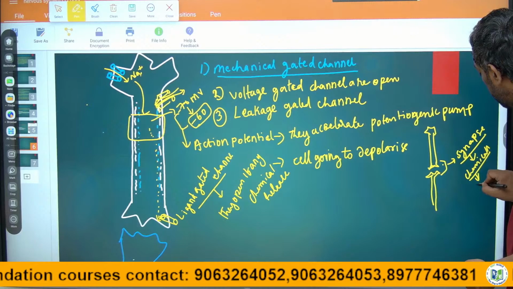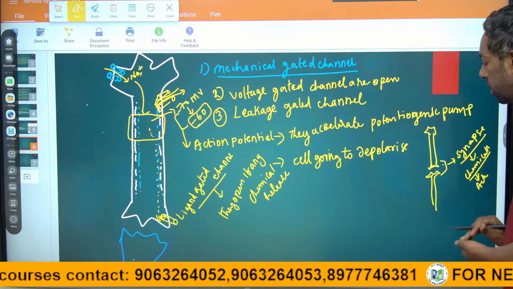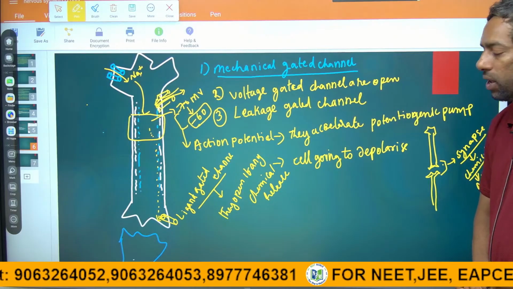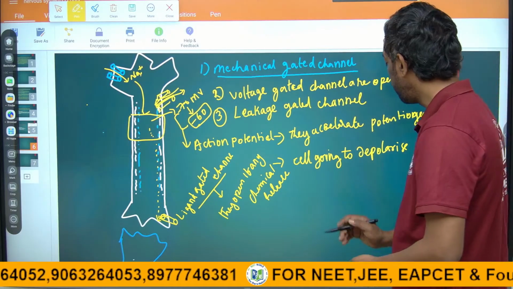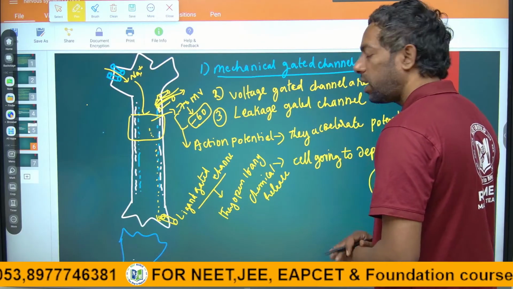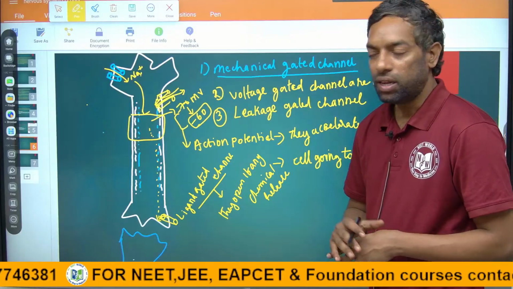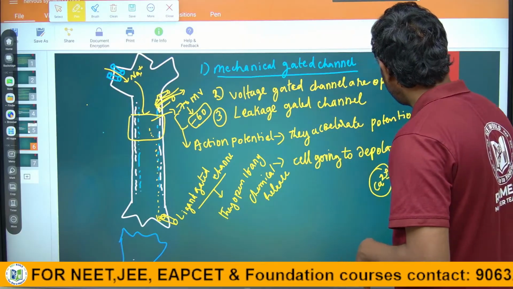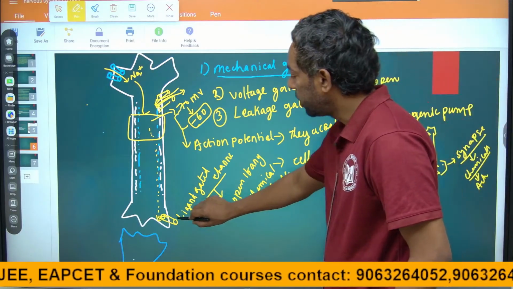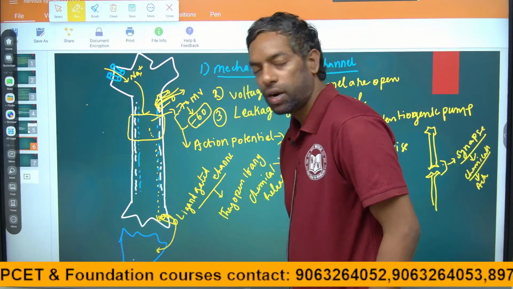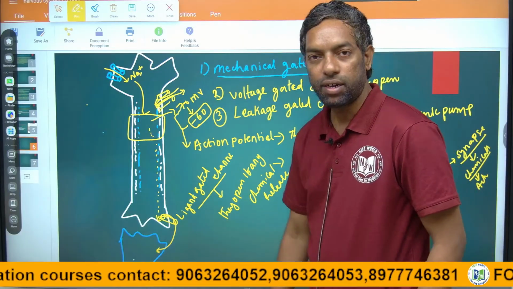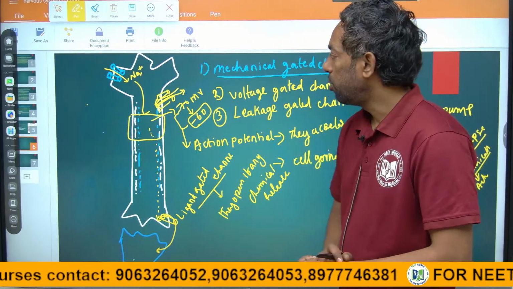In that condition the ligand gated channel opens. The ligand gated channels are relevant to calcium ions. Then the membranous electrical charge changes, and that is why the signals jump into the next part of the axon, the next axon. This is about the channels.